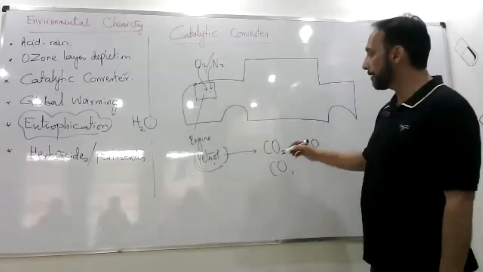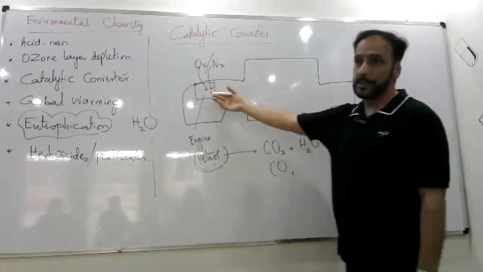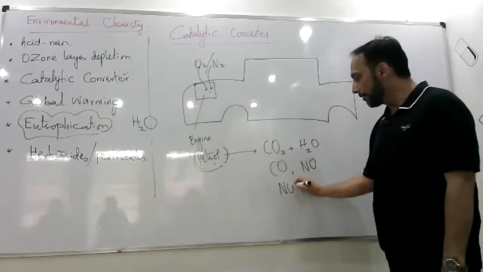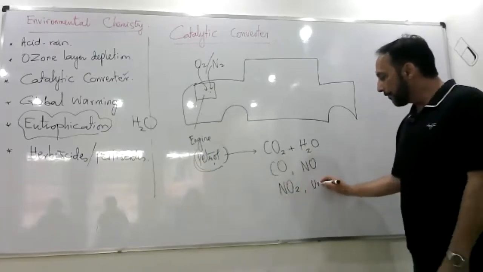So air में 80% is rather nitrogen itself. So nitrogen is also coming into the engine, and during combustion, nitrogen is a very stable gas. Normally it doesn't react in the engine, but when the temperature is too high inside the engine, then nitrogen turns to nitrogen monoxide and nitrogen dioxide and some unburned fuel.